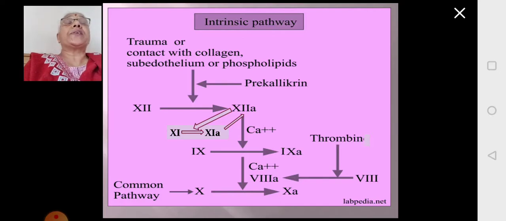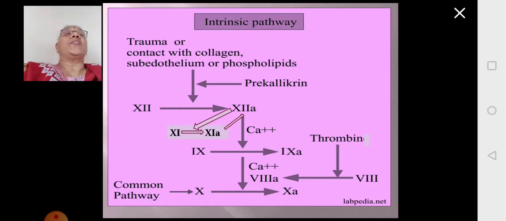It will convert inactive zymogen 11 to active serine protease 11A. This 11A in turn will activate inactive zymogen 9 and convert it into the 9A active form, and this requires calcium ions. 9A will convert inactive 10 to active 10A, and this requires calcium ions plus active 8A.